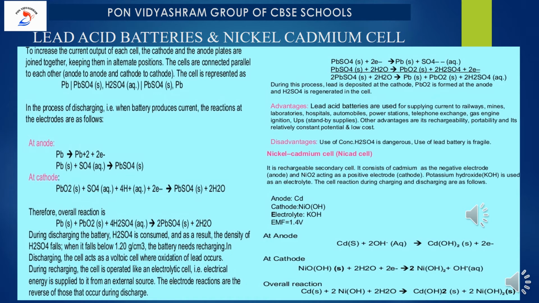Whereas at the cathode, NiO reacts with water molecules plus those electrons are absorbed. It will be converted into Ni(OH)2 plus OH minus is released here. Now the overall reaction is cadmium reacting with NiO plus water molecules to give cadmium hydroxide plus nickel hydroxide.